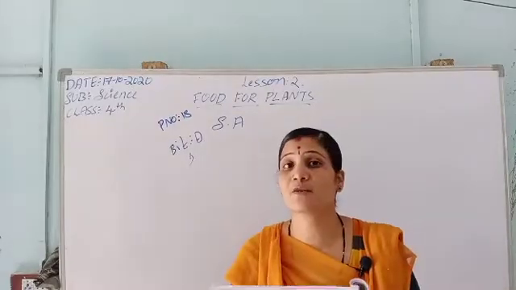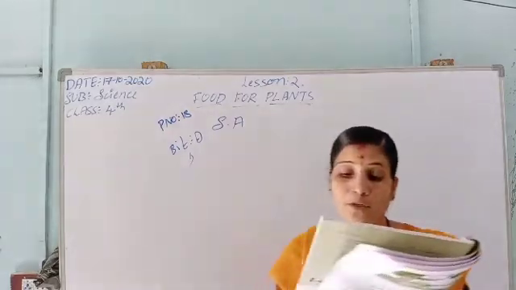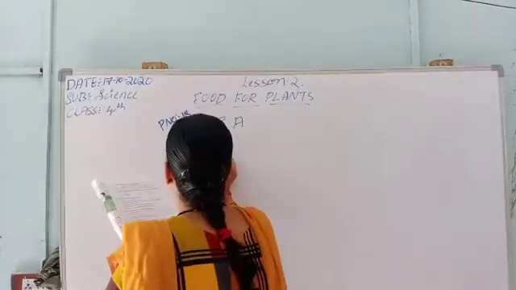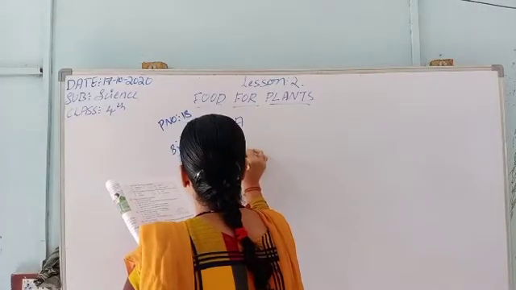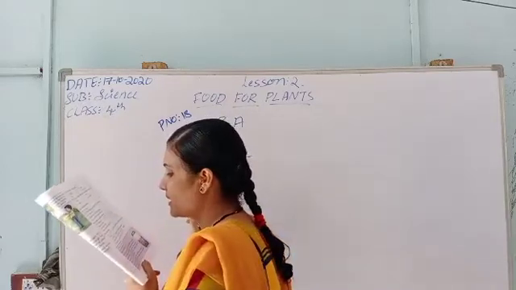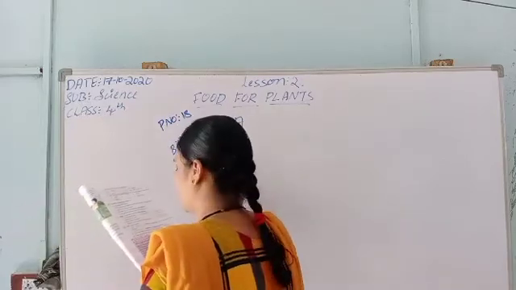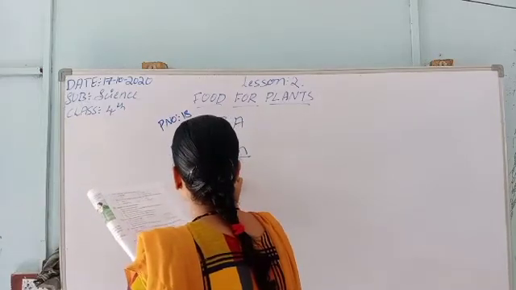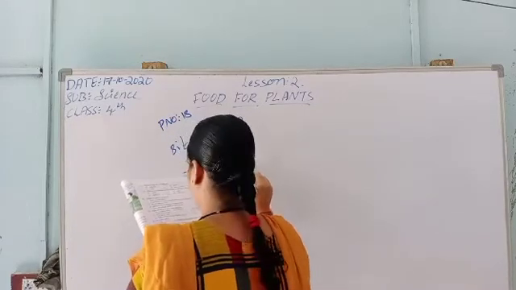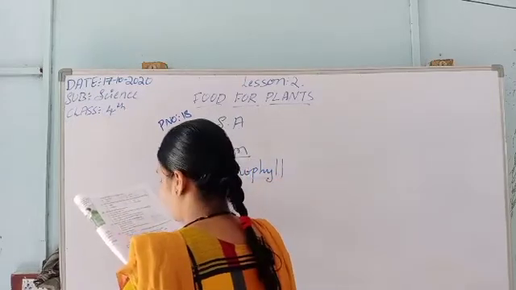Which plants will contain the chlorophyll to produce food? Yes, green plants, green leaves. Dash is necessary as it traps energy from sunlight: chlorophyll. Chlorophyll is necessary, must.